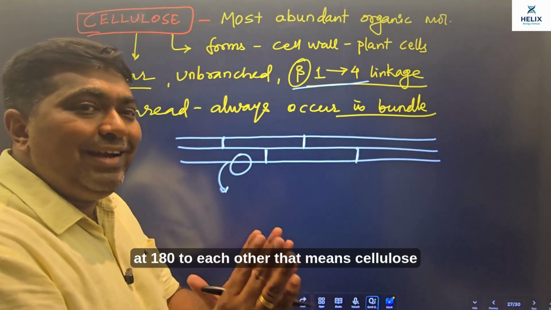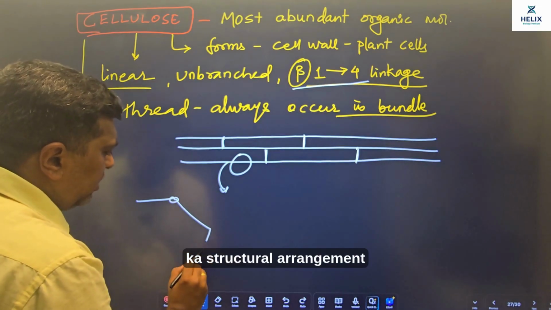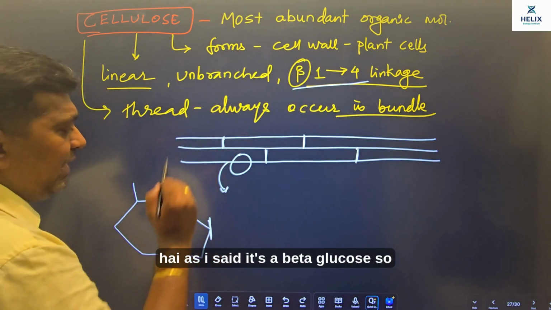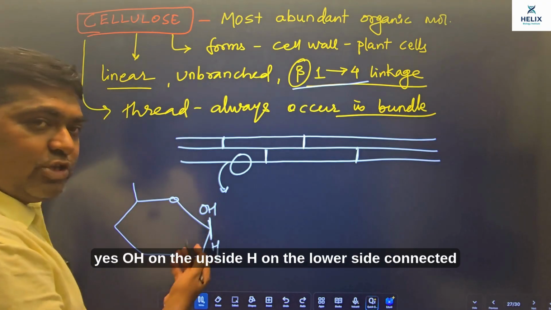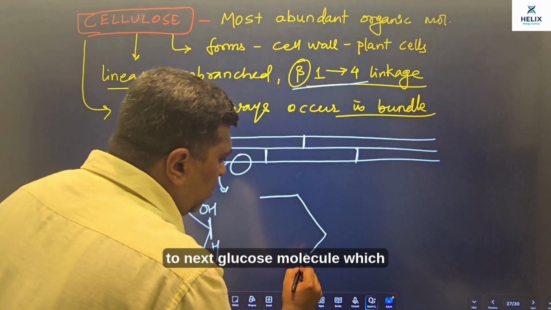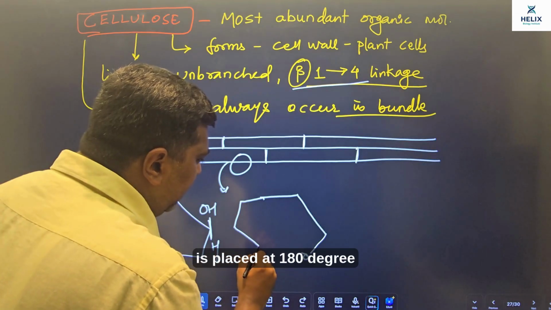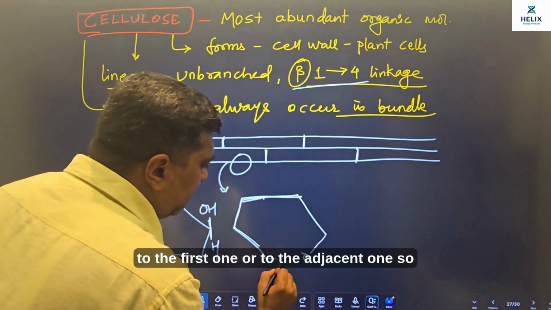और जब मैं ये एक सेल्यूलोज फाइबर को देखता हूं which shows beta 1,4 linkage where adjacent glucose units are at 180 degrees to each other. That means cellulose का जो structural arrangement है, as I said, it's a beta glucose. So yes, OH on the upside, H on the lower side, connected to the next glucose molecule, which is placed at 180 degrees to the first one, or to the adjacent one.